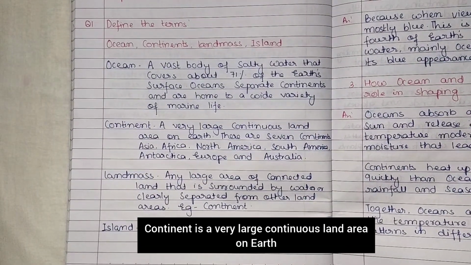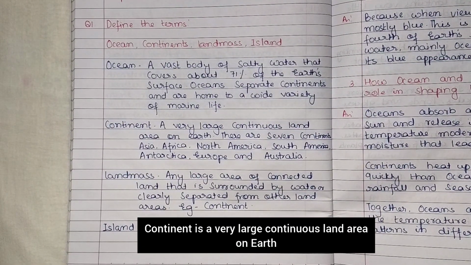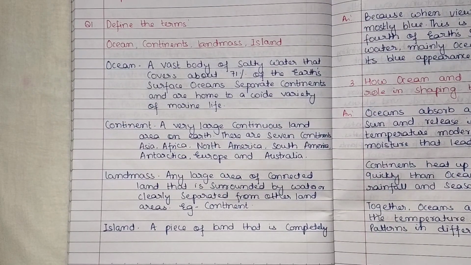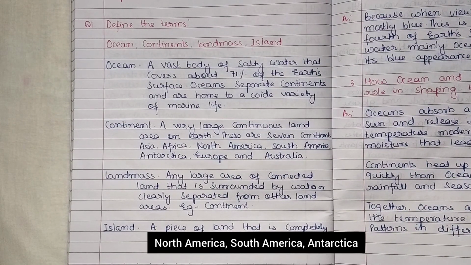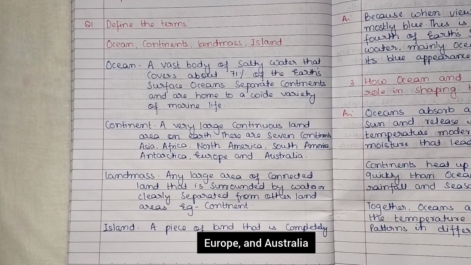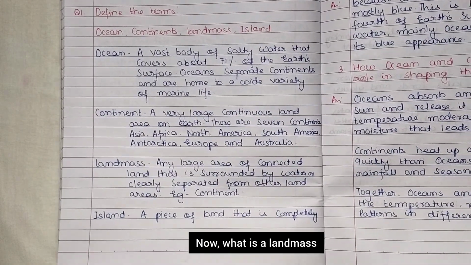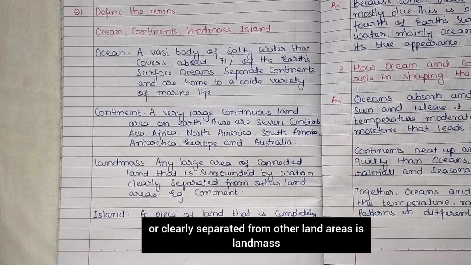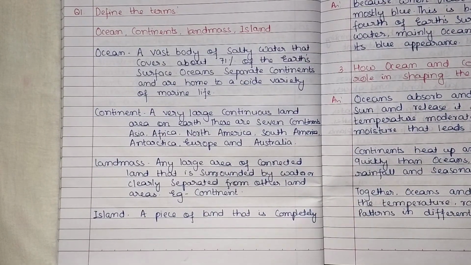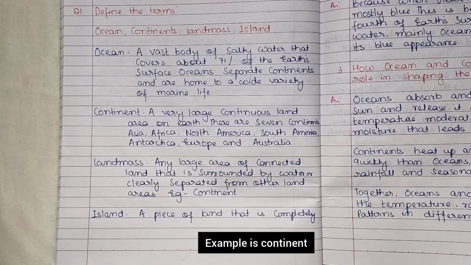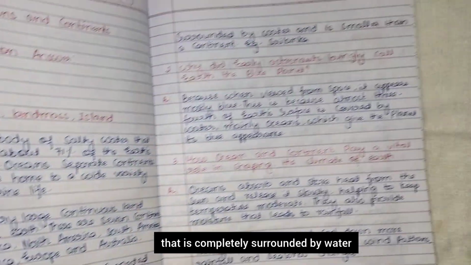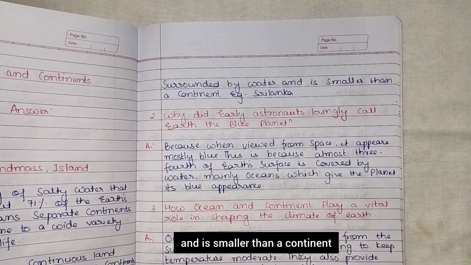A continent is a very large continuous land area on Earth. There are 7 continents: Asia, Africa, North America, South America, Antarctica, Europe and Australia. Now what is a landmass? Any large area of connected land that is surrounded by water or clearly separated from other land areas is a landmass. An example is a continent. Island: a piece of land that is completely surrounded by water and is smaller than a continent.